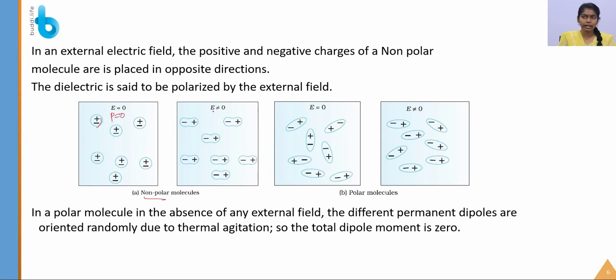But after applying the electric field, these molecules are stretched, so there becomes a distance d. So there is the presence of an electric dipole moment. But in the polar molecules, there is already a distance d, so there is a permanent dipole moment. So it has a permanent dipole moment, but the net dipole moment is 0.